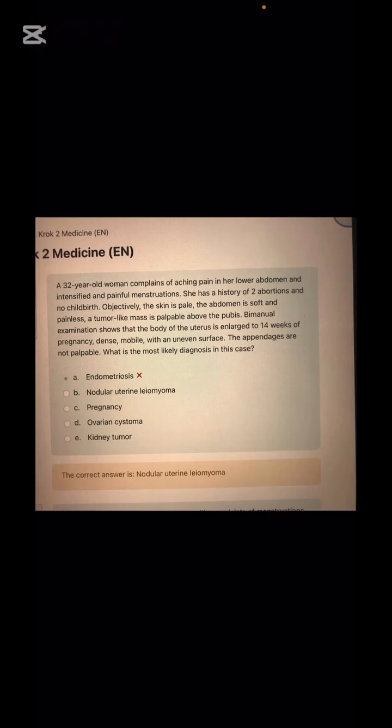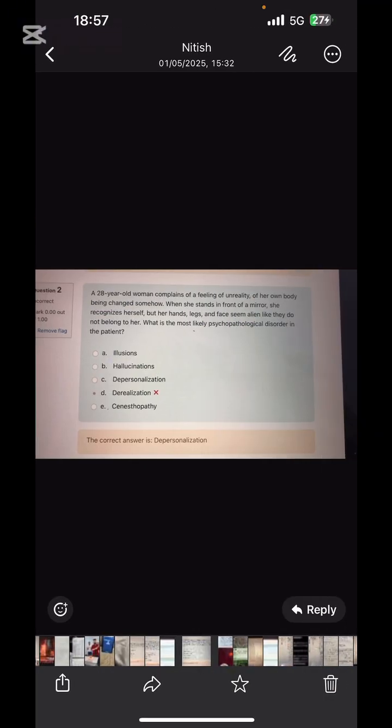Next is nodular uterine leiomyoma. We talked about it yesterday as well. Let's see the case history one more time. A 32-year-old woman complains of itching pain in the lower abdomen. We got our first point: itching pain in the lower abdomen, which intensifies during painful menstruation. She has a history of 2 abortions and no childbirth. Objectively, the skin is pale, the abdomen is soft and painless, and a tumor-like mass is palpable over the pubis. Bimanual examination shows the body of the uterus is enlarged up to 40 weeks of pregnancy, dense, mobile, with an uneven surface. Appendages are not palpable. So what will you mark in the question? Nodular uterine leiomyoma.